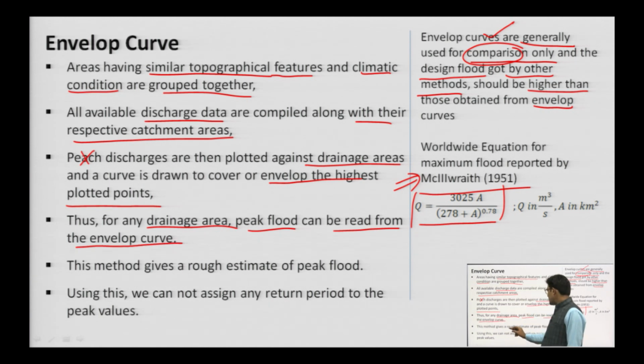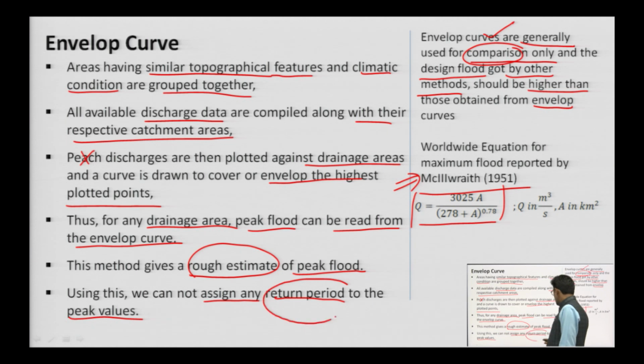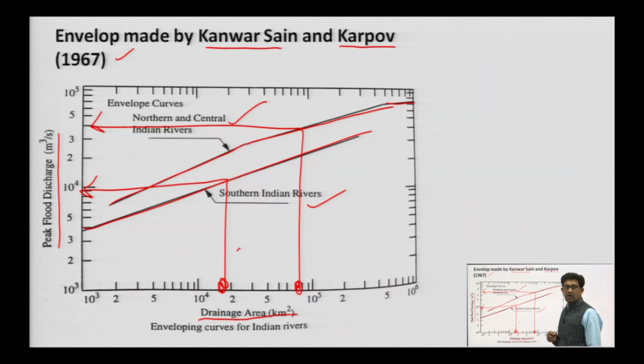This method gives a rough estimate, for comparison purposes. Using this method we cannot assign any return period to the peak values. Return period, meaning the likelihood of occurrence, we will study in next lectures; it is very important, but it is not associated with this envelope curve.